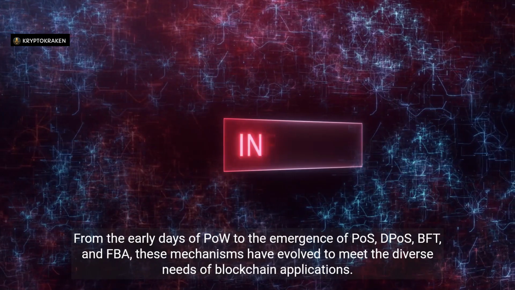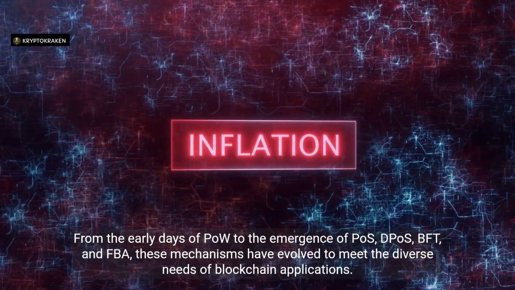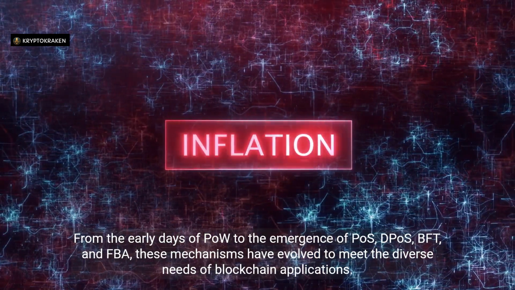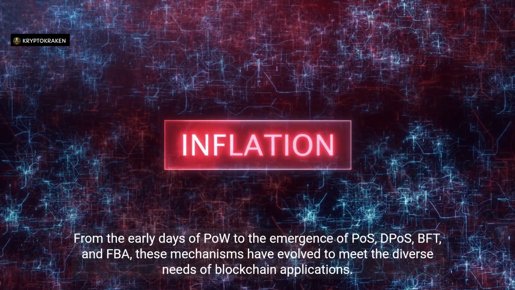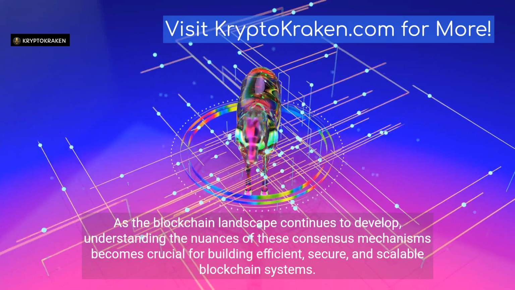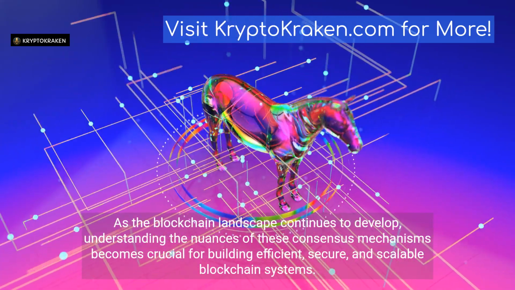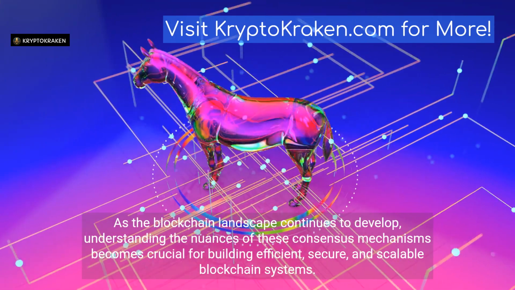In conclusion, consensus mechanisms form the backbone of blockchain networks, ensuring the trustworthiness and integrity of transactions. From the early days of PoW to the emergence of PoS, DPoS, BFT, and FBA, these mechanisms have evolved to meet the diverse needs of blockchain applications. As the blockchain landscape continues to develop, understanding the nuances of these consensus mechanisms becomes crucial for building efficient, secure, and scalable blockchain systems.